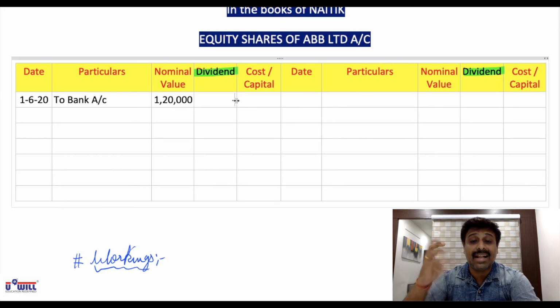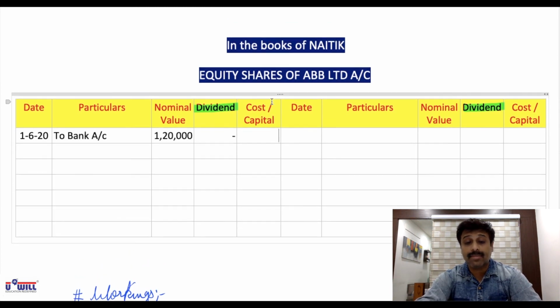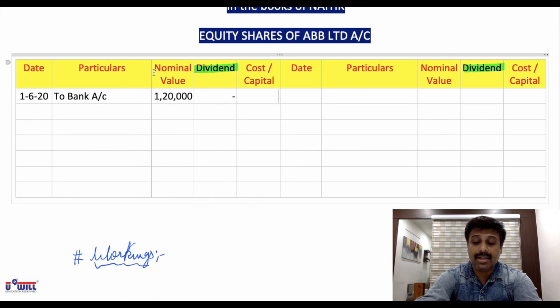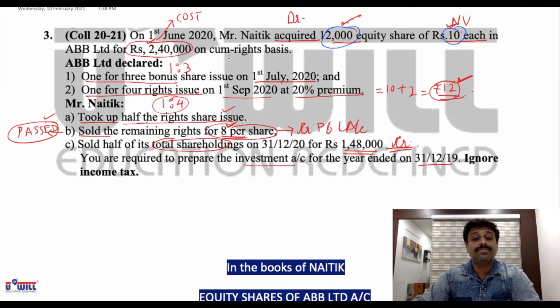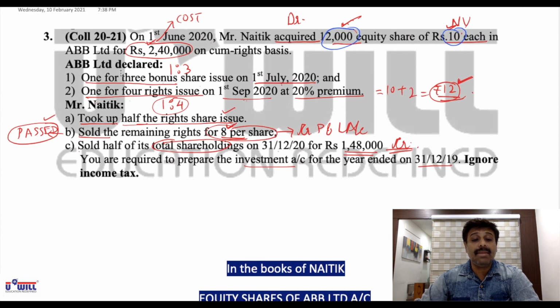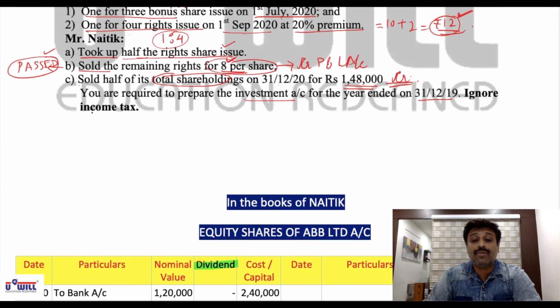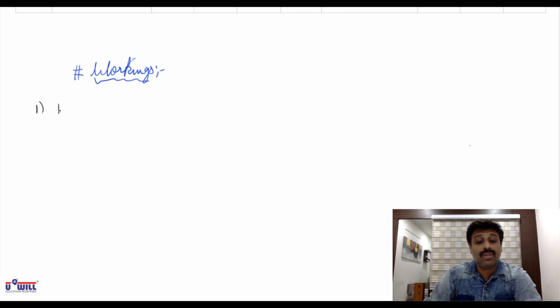Here there is nothing like cum-interest or ex-interest. You don't charge any interest or dividend from the seller shareholder. And what will come in cost or capital column? 2,40,000. Directly we can record it. No workings are required. Next, ABB Limited declared bonus shares. Now workings will be done for this. So first we do the workings for this date of 1st July 2020 bonus shares.